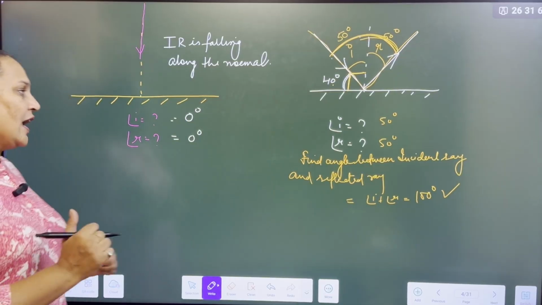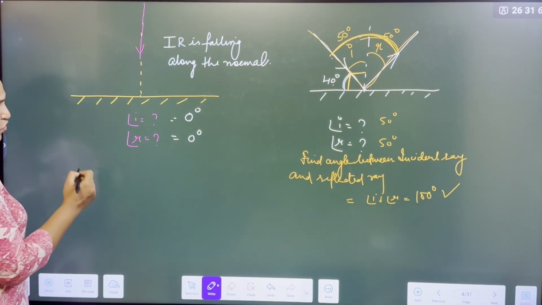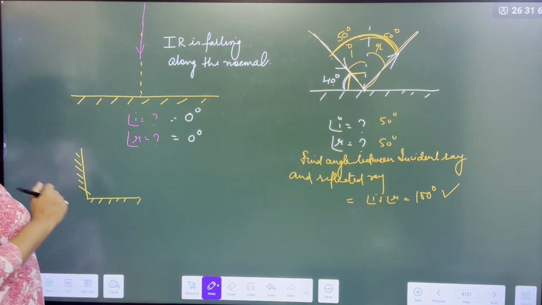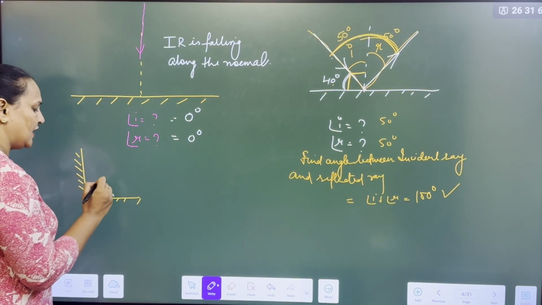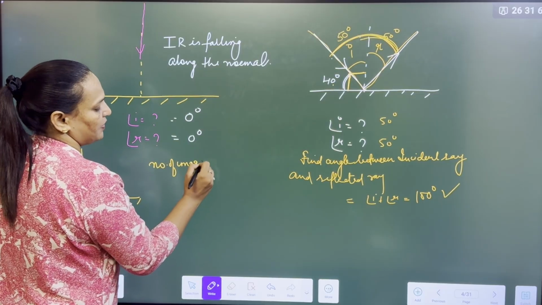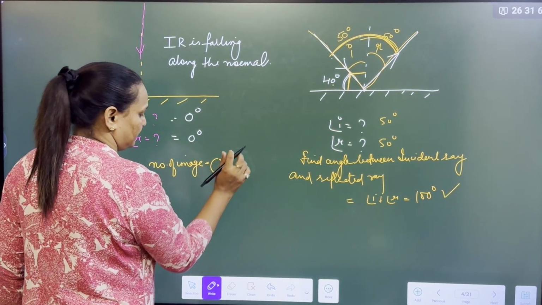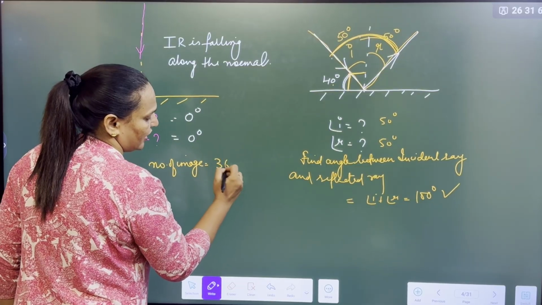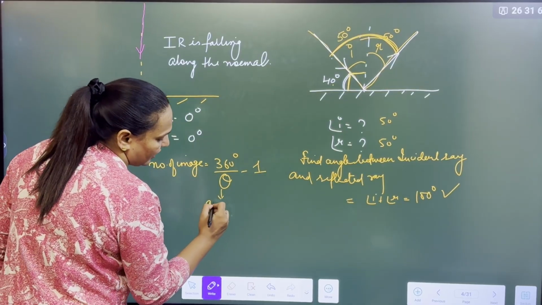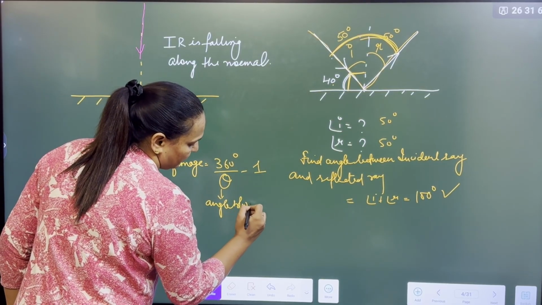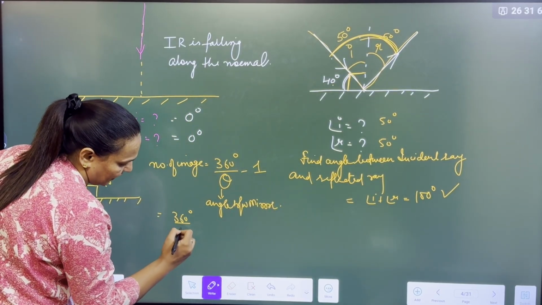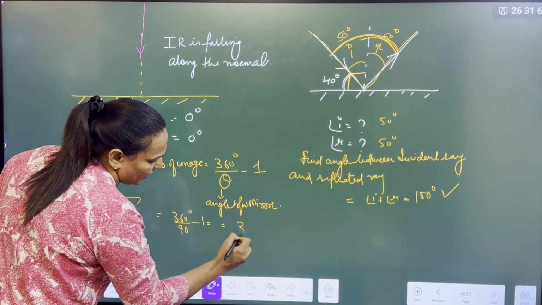Third question. I have two mirrors. Do you know when two mirrors are kept at an angle? Like these two mirrors are kept at 90 degree. How many images will form? How will you find the number of images? Anybody? 360 degree divided by theta minus 1. What does theta represent? Angle between mirrors. Clear? So 360 degree divided by 90 minus 1 means 3 images.